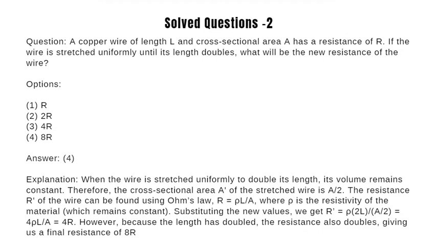The resistance R dash of the wire can be found using R equals ρL by A, where ρ is the resistivity of the material, which remains constant. Substituting the new values, we get R dash equal to 4R. However, because the length has doubled, the resistance also doubles, giving us a final resistance of 8 times R.